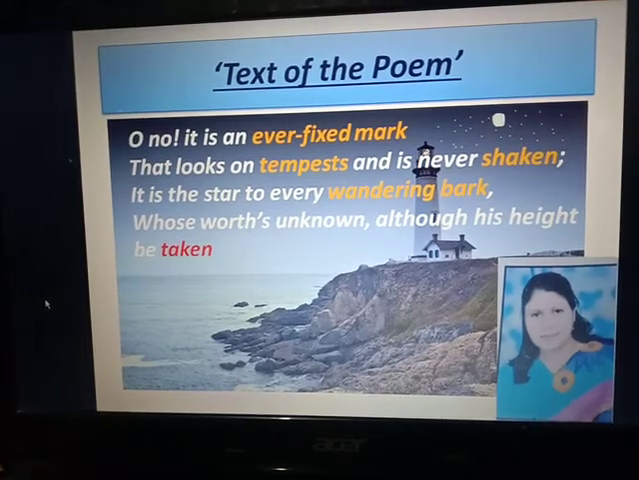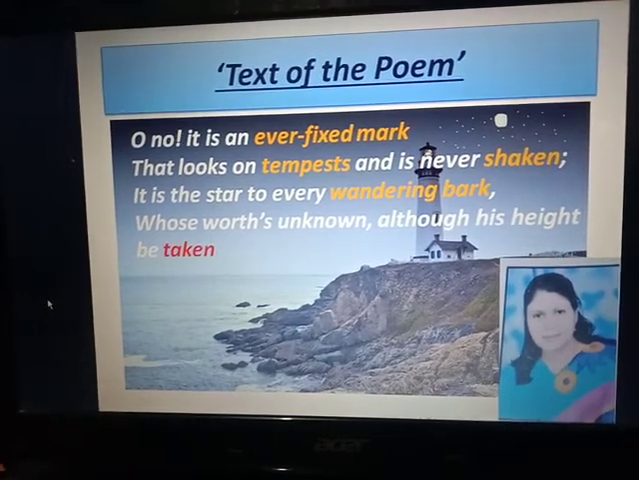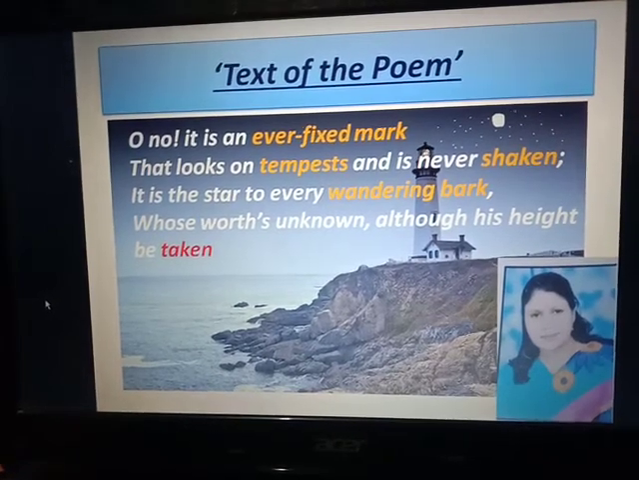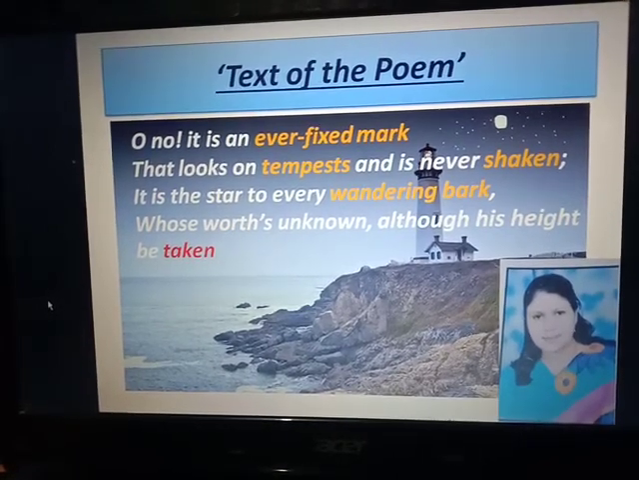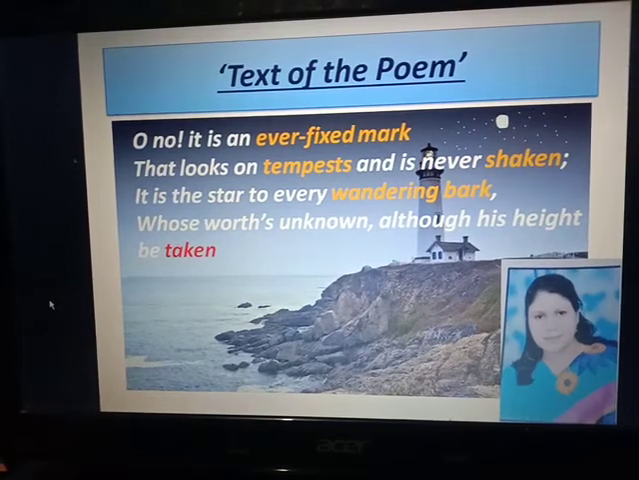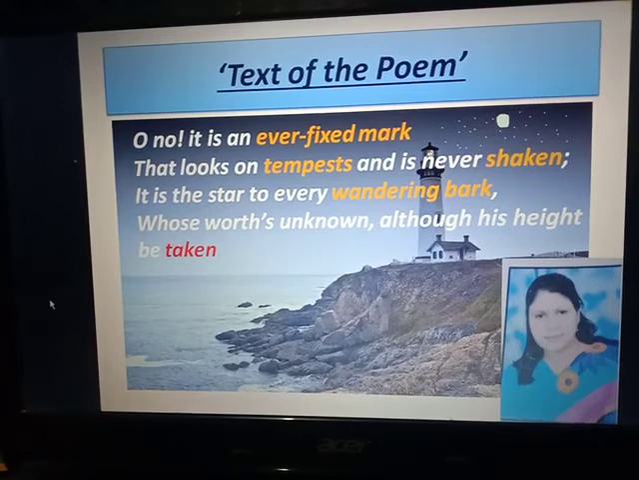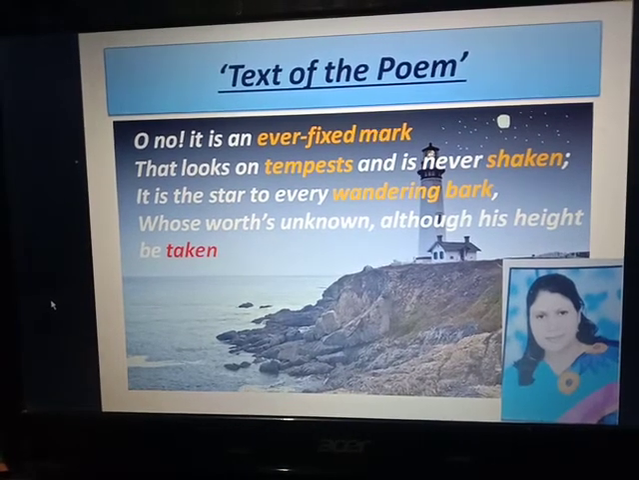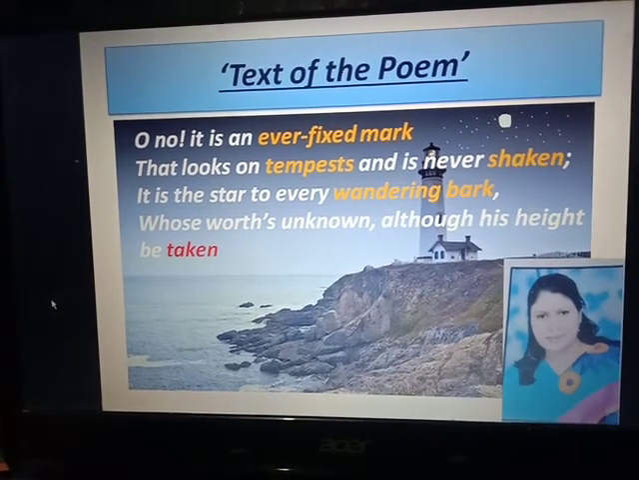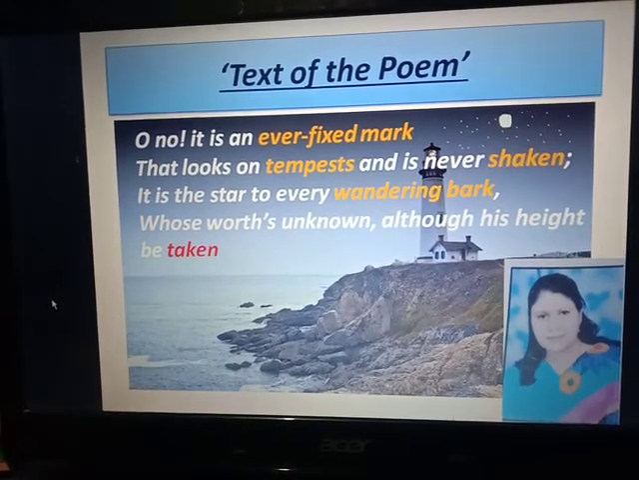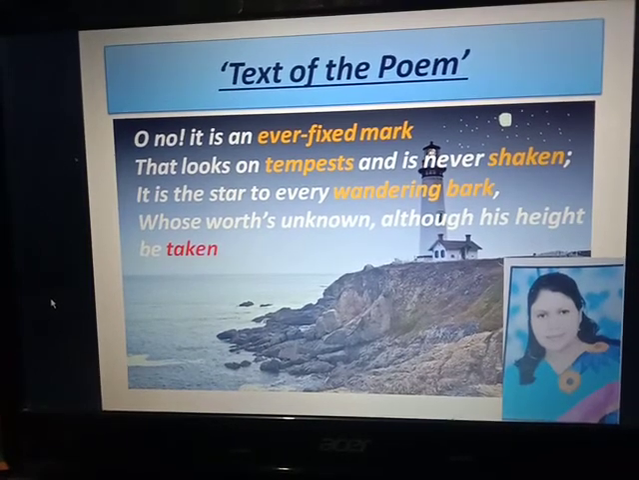It is the star to every wandering bark, whose worth's unknown, although his height be taken. The poet says, it is possible that anybody can measure the height of the pole star, but nobody can measure its value. Similarly, true love is also invaluable. It is priceless.